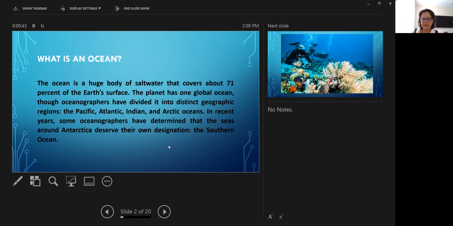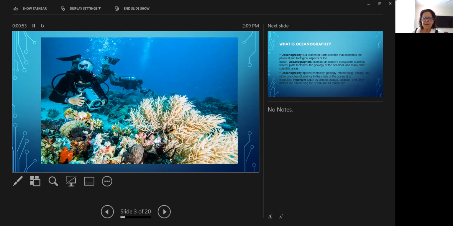The ocean is a huge body of salt water that covers about 71% of the Earth's surface. So we talked about the different types of oceans that we have on the Earth. And then we talked about what this view is. This is the view of divers in an ocean reef. We talked about the different structures that we have in the ocean. We also mentioned the word oceanography.